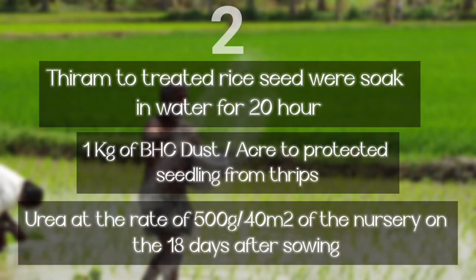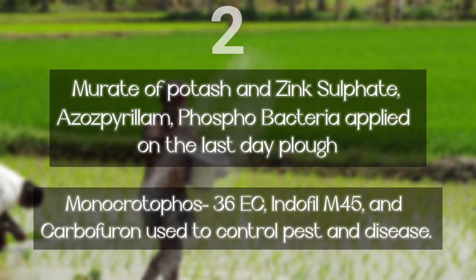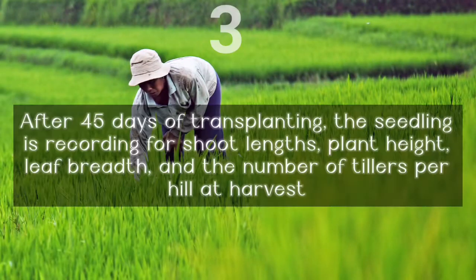Urea was applied at the rate of 500 grams per 40 square meters of the nursery on the 18th day after sowing. Muriate of potash, zinc sulfate, Azospirillum and phosphobacteria were applied on the last day of ploughing. Monocrotophos, Endosulfan and carbofuran were used to control pests and diseases. After 45 days of transplanting, the seedlings were recorded for shoot length, plant height, leaf breadth, and the number of tillers per hill at harvest.